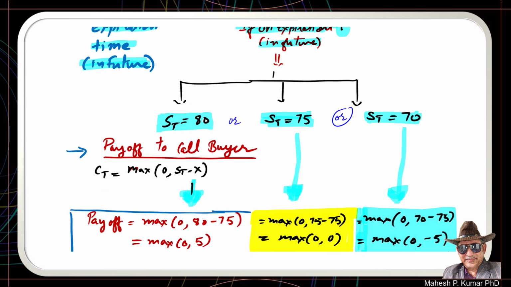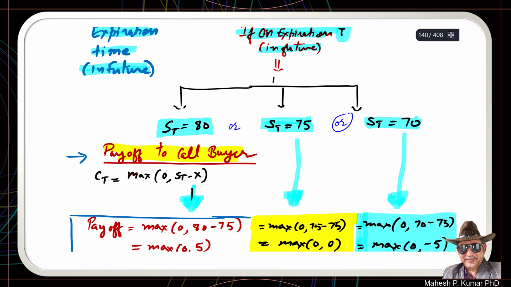First of all, we will calculate the payoff to you as a call buyer. You are a call buyer, you have the right to purchase this share on expiration, and on the expiration date the price is 80. So what would be the payoff? Please remember, payoff is always computed through this formula.